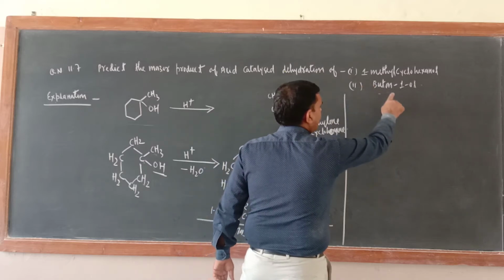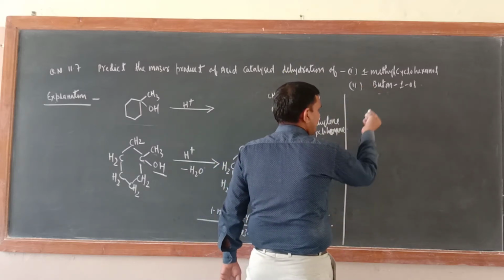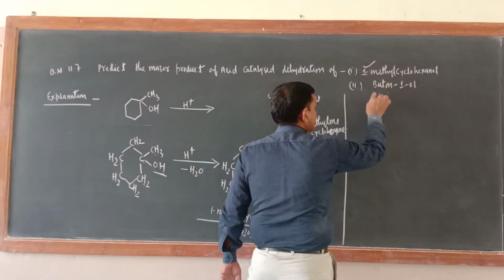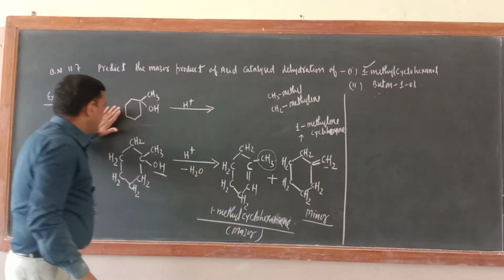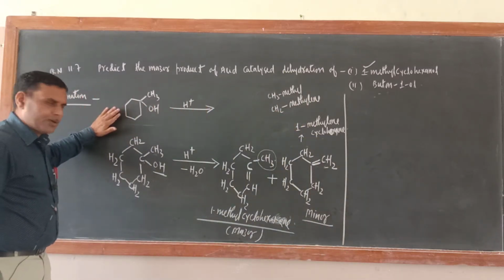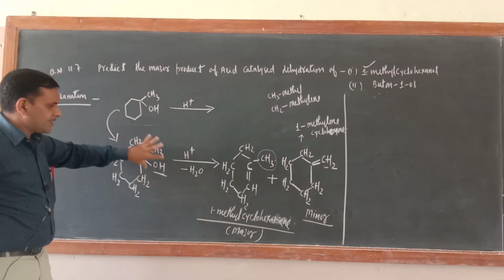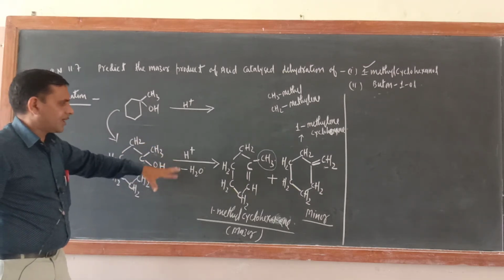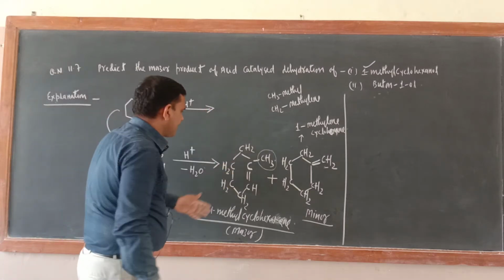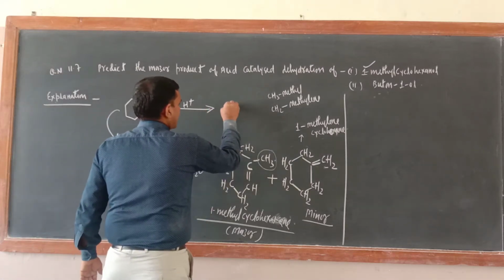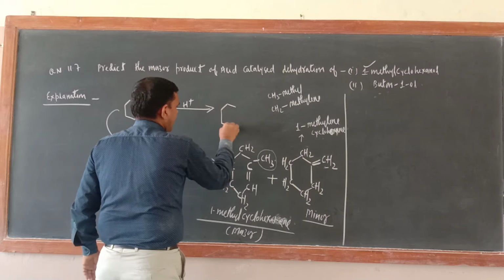Same way you should write for butane 1-ol also. So it is easy. Here only difficulty is there. But see, your difficulty may come down if you write this compound in this form. Then very easily basic concept you can understand. And now here also you can write same way. Just see how you will write in this bond line notation formula.